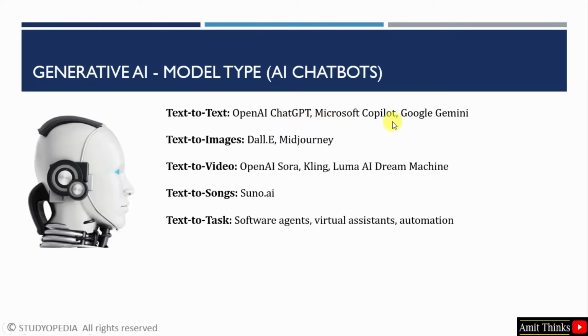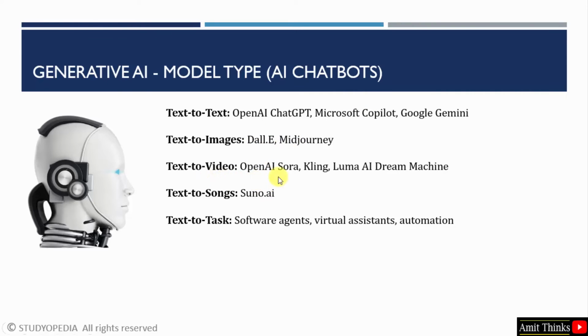OpenAI's ChatGPT, Microsoft Copilot and Google Gemini. We'll be typing a text prompt to generate an email, to generate an article, to generate a blog. With that, we can use text to images on the DALL-E model and Midjourney. The DALL-E model is now part of Microsoft Copilot, so you will be getting around 15 boosts in a day within the free version of Copilot so that you can work with DALL-E.